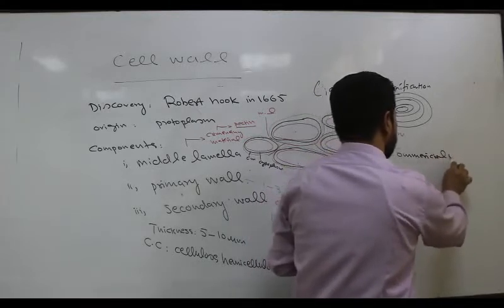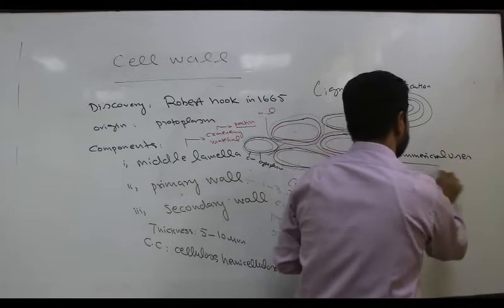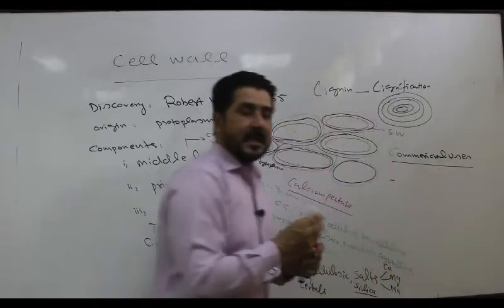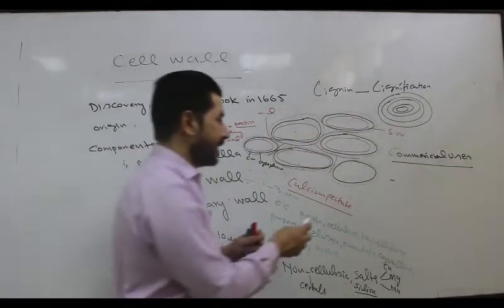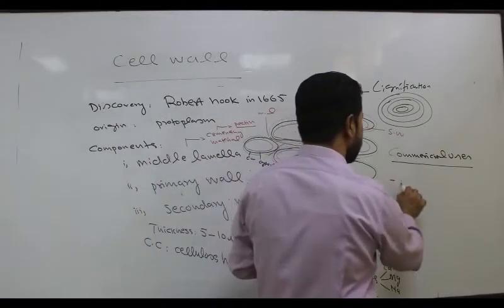Commercial uses of the cell wall. So, cell wall is mainly used in paper making.